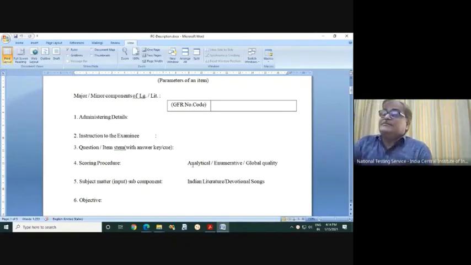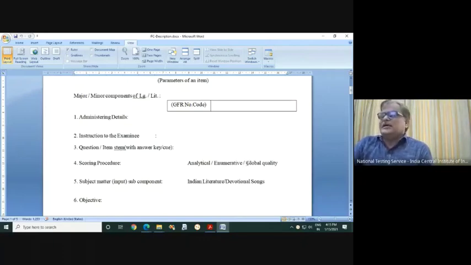But if it is a subjective type, there are 2 options with you. You can suggest analytical marking scoring, or you can suggest global quality scoring. It is up to you. Although there is a great difference between global quality and analytical, there is no time to discuss. So in brief, if it is an objective type, you have no other option than the enumerative scoring procedure. You are bound to suggest this. If it is a subjective type, it is up to you.